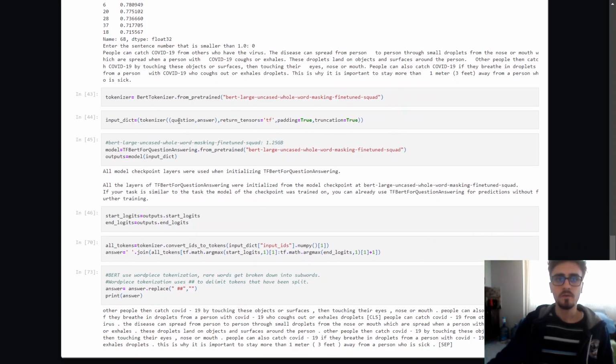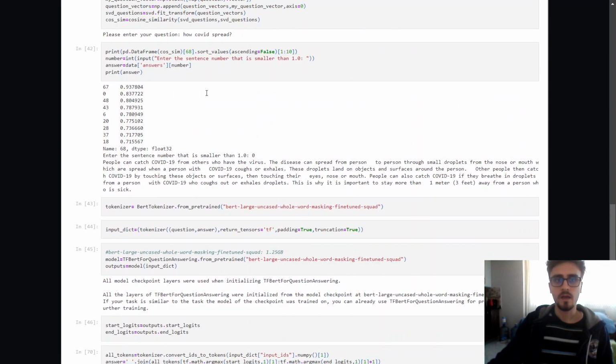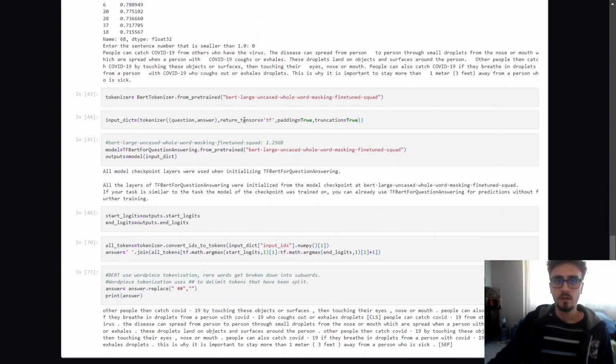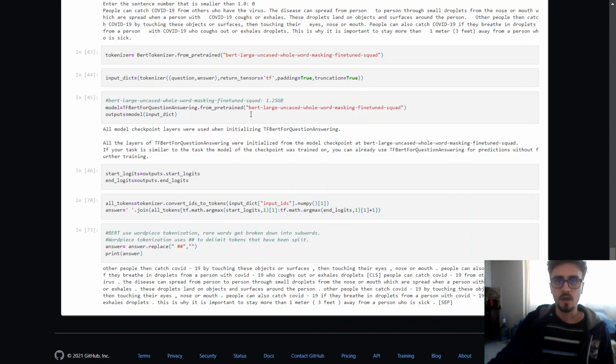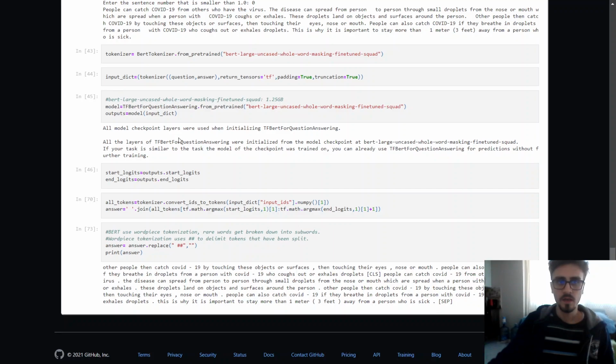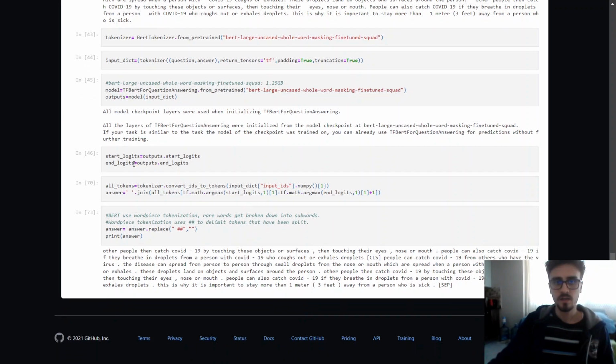So here I'm giving my question and answer, and it downloads BERT large. It's 1.25 gigabytes, and if it's already downloaded, it gives this warning. It gets outputs, start logits and end logits. These are the results of the model, which are float values, and for all tokens we convert IDs to tokens.